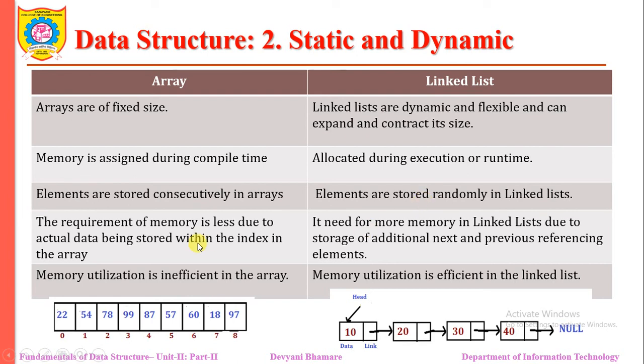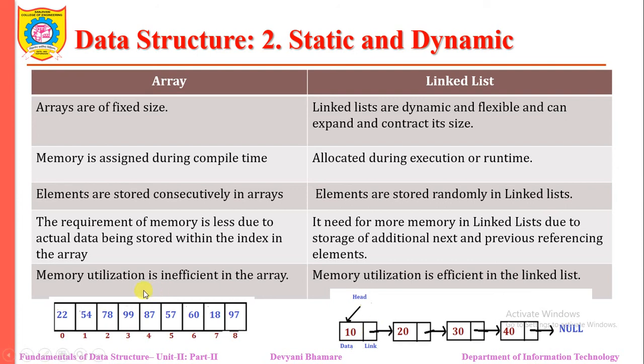The memory requirement of an array is less. Why? Because only the data are stored with the index. But a linked list comparatively requires more memory than an array. Why? Because it contains not only the data, it also contains the address of the next node. That's why we require more memory.